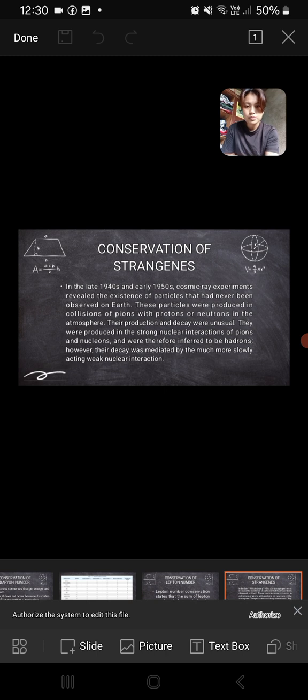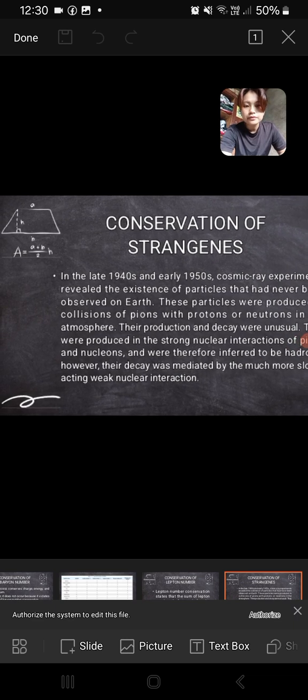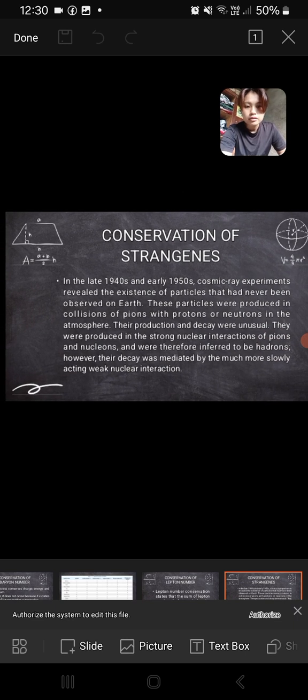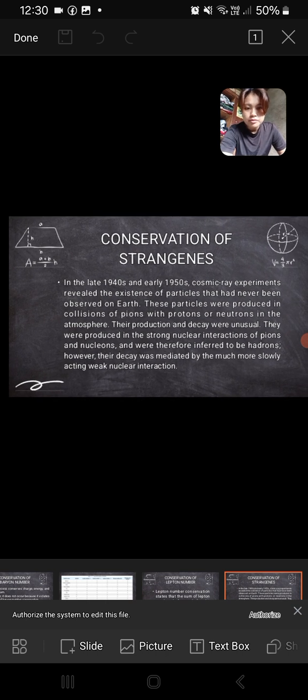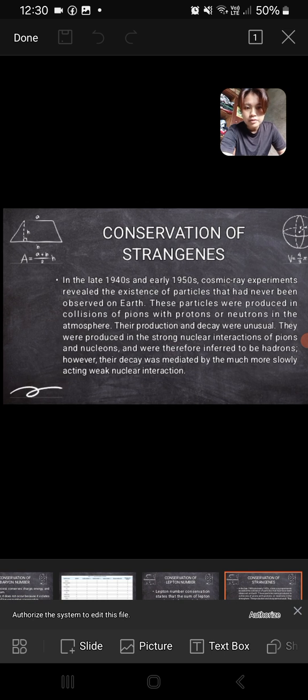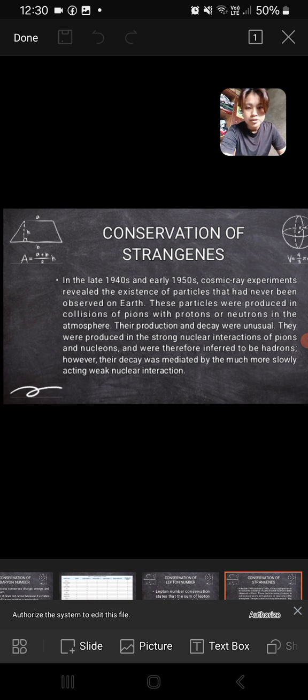And then next we have the conservation of strangeness. So in the late 1940s and early 1950s, cosmic ray experiments revealed the existence of particles that had never been observed on Earth. These particles were produced in collisions of pions with protons or neutrons in the atmosphere.